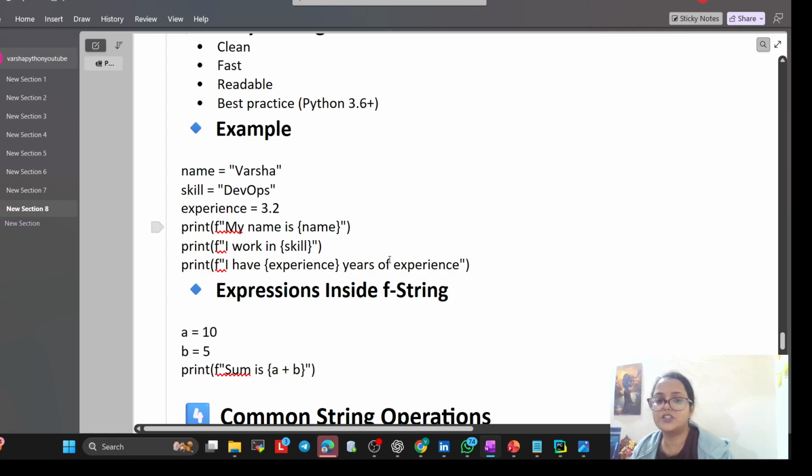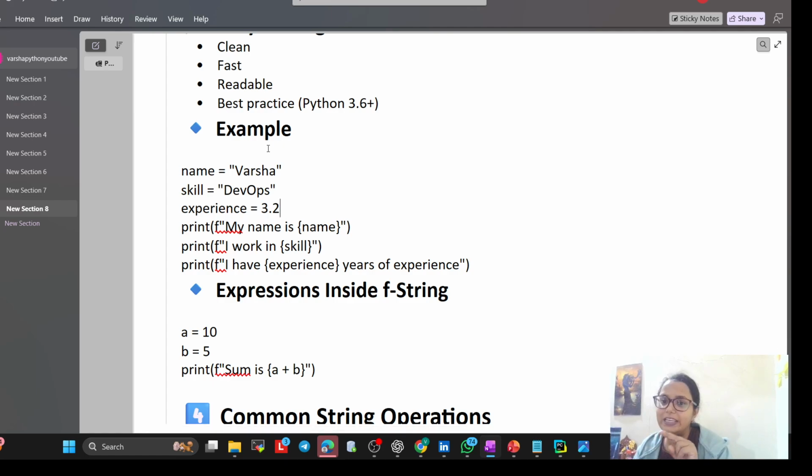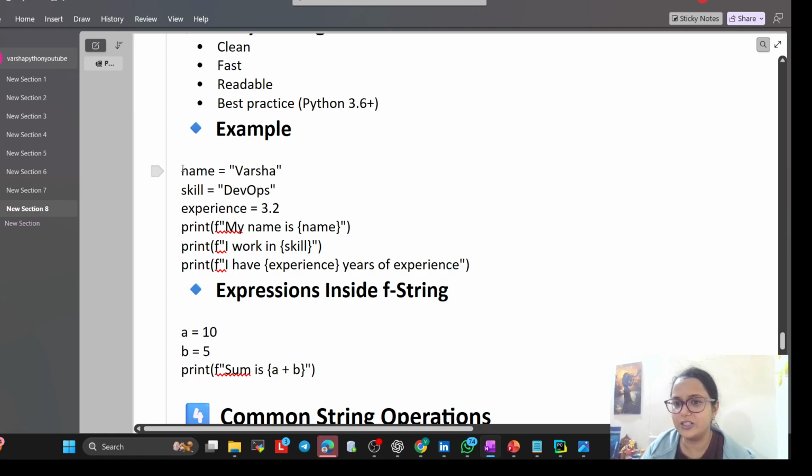Print F, I have experience, how many years of experience, that will be given. So the expression inside F will give you the value as a string, like a is equal to 10, b is equal to 5, then sum: F sum is a plus b. In this way also we can do, but let me show you so that you will understand.